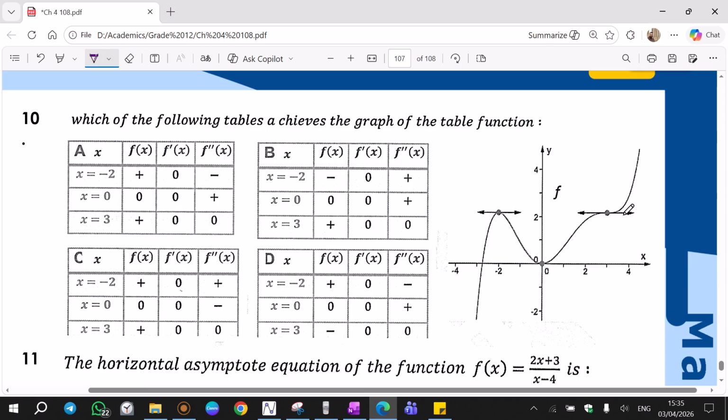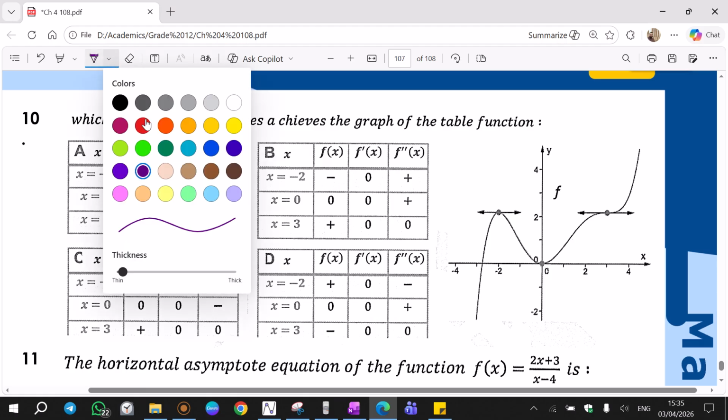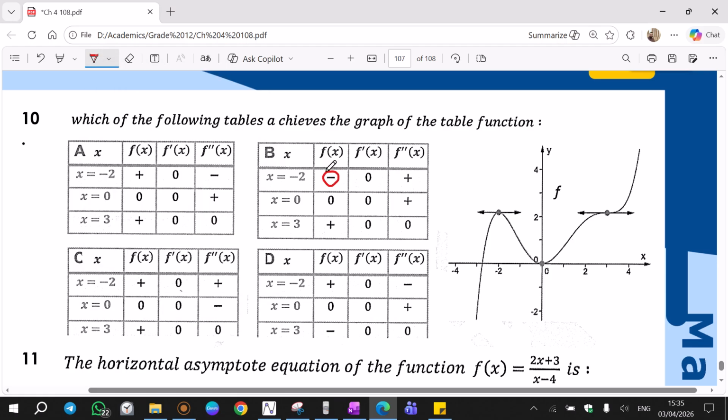Now let's find which table is correct. F -2. F -2 is positive. That's true. Now if I look at F -2 in this table, it says negative. That's false. So because of this, which is not right, B is out. Each of C and D, they have F -2 positive. Now, F0 is 0 for all of them, so I don't even look at it because I cannot make decision. It is 0 for all 3.